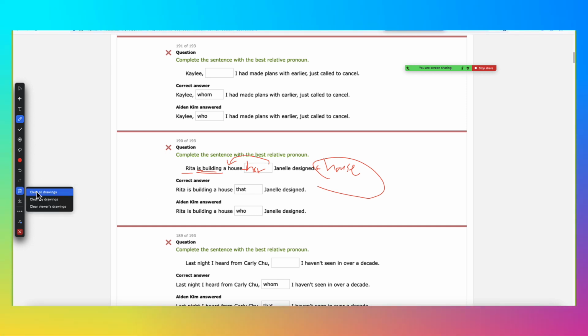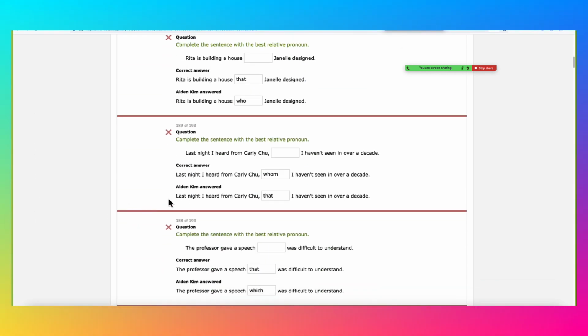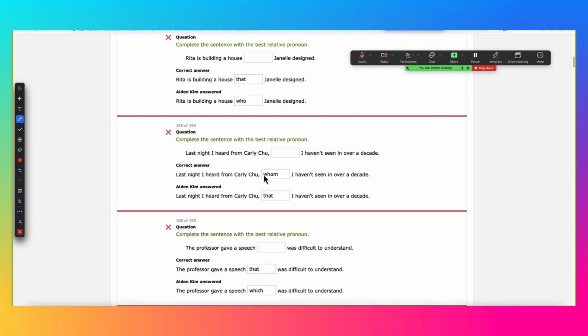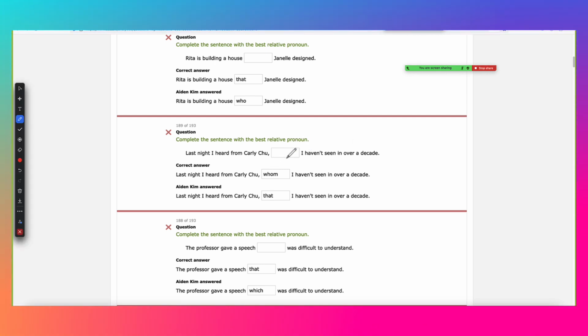Now for a person, you don't use the word that. Last night I heard from Carly Chu. It's a person. You might wonder, it's a person, so you have to choose either who, whom, or whose. We're not talking about any possession for Carly Chu here, so we can rule out whose. Who or whom?